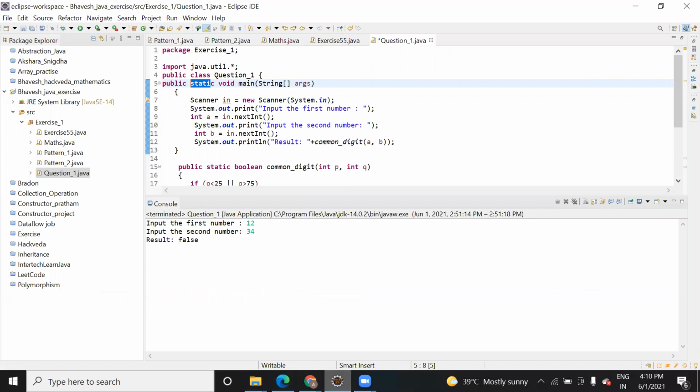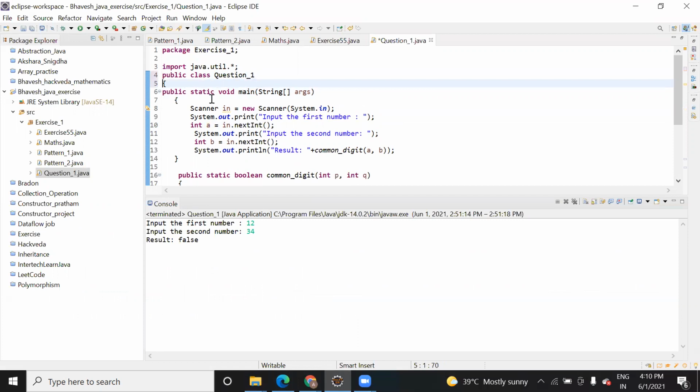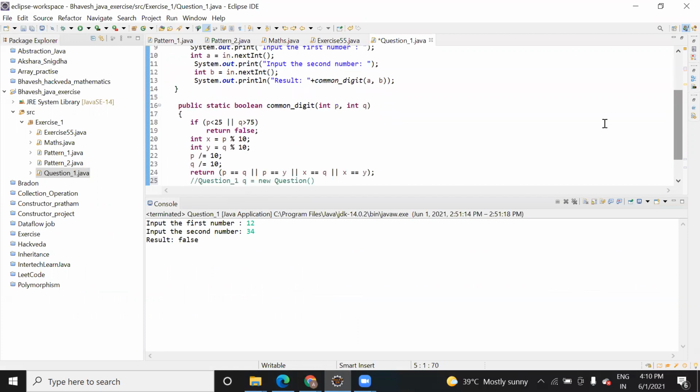Suppose this a is local with respect to this main method, and global is what can be accessible to the whole program. Here, this p and q or x and y are local to the common digit function.